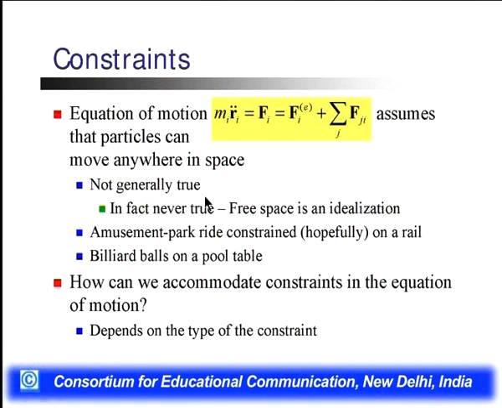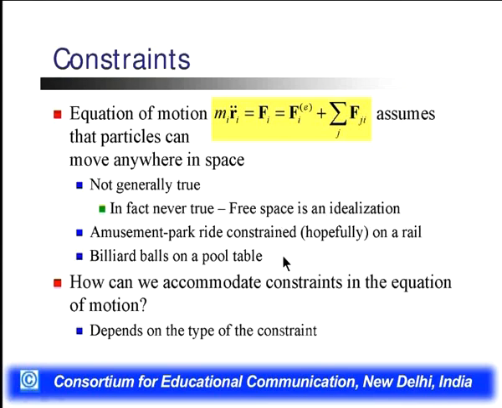Here we have the equation of motion, m_i r_i double dot is equal to F_i, the force applied to the particle, which is F_i^(e) plus the summation over j of F_ji, where j is another particle exerting force on the ith particle. But here we are saying that the particle moves anywhere in space, which is not generally true. In fact, we can say that free space is an idealization.